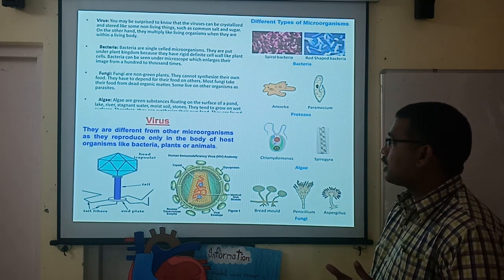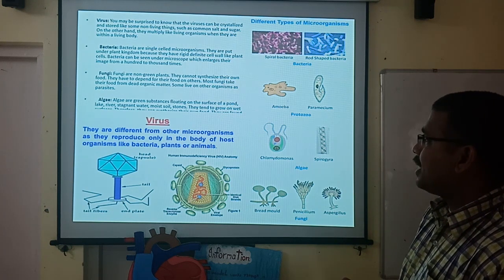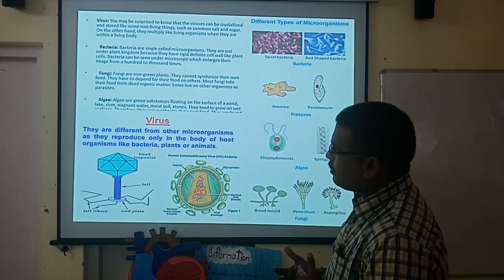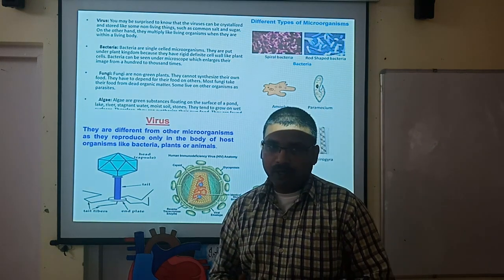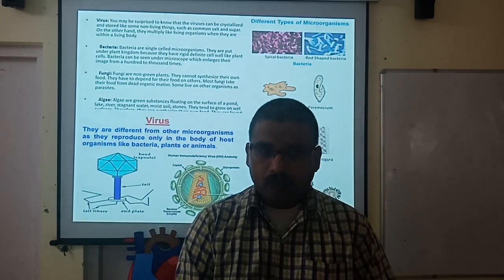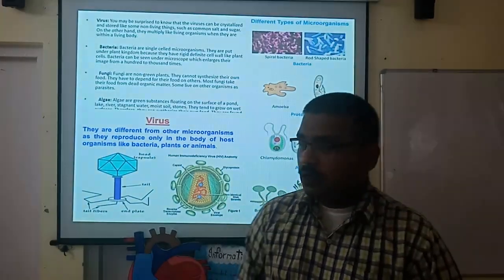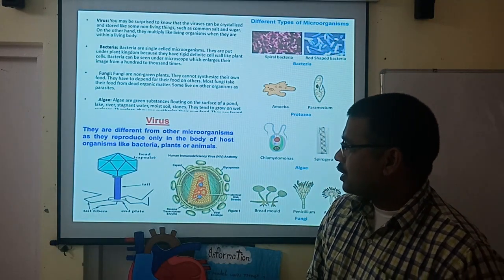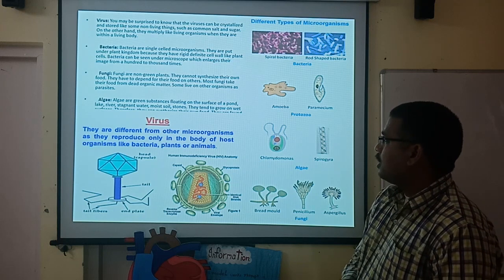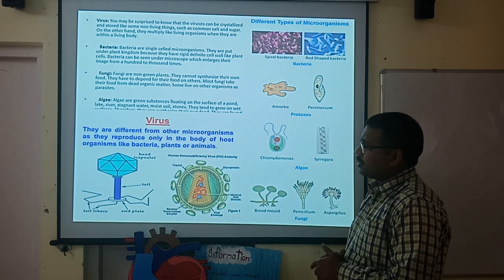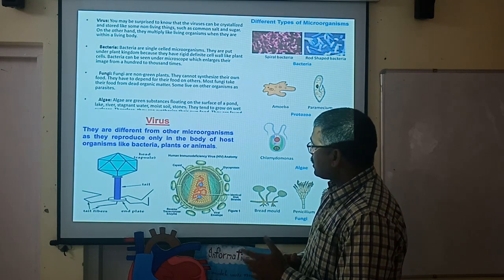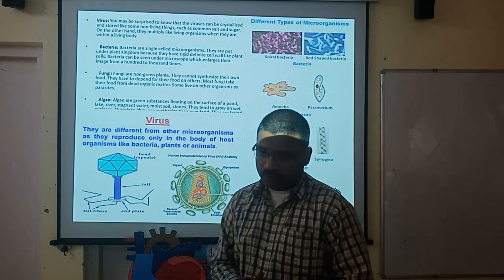When we talk about algae, they are a green substance floating on the surface of ponds. We have seen normally there are layers of green patches where the water is contaminated. This green surface of the pond is basically algae, and these algae are useful.